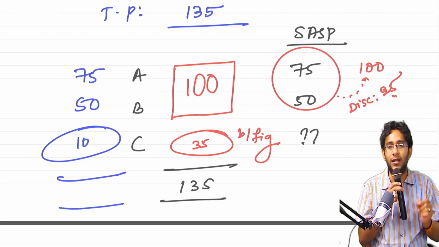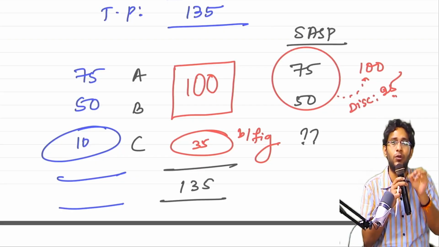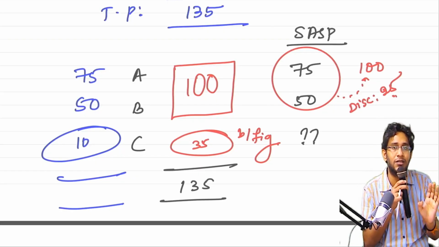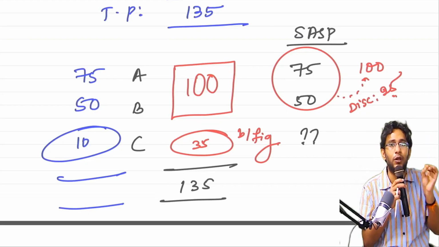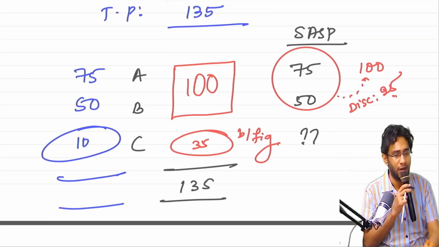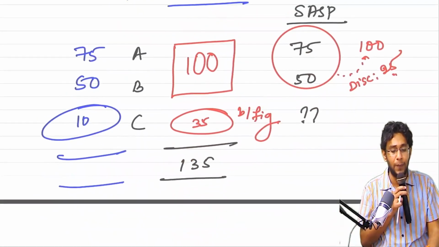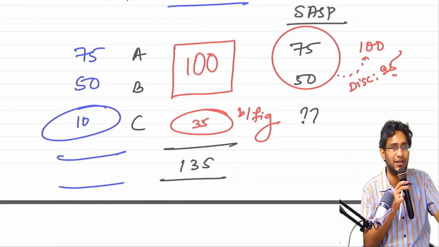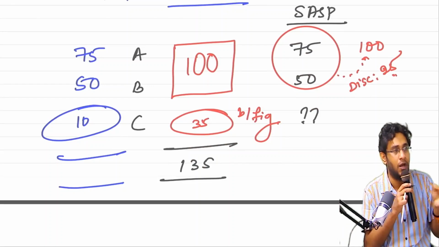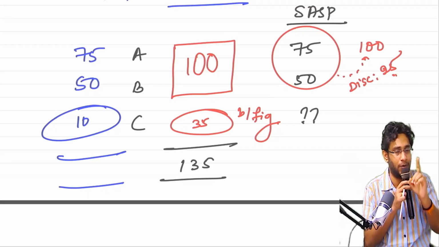If you want to apply the residual approach for a particular PO, ensure that the discount on the other POs, if any, is adjusted to the other POs first. Without adjusting that, you should not take a balancing figure. Clear, sir? This particular answer is the normal case. This is correct. But if A plus B are sold as a combined package at a discount, our discount is allocated first. After allocating the discount only, take a balancing figure. This is the first point you have to remember.